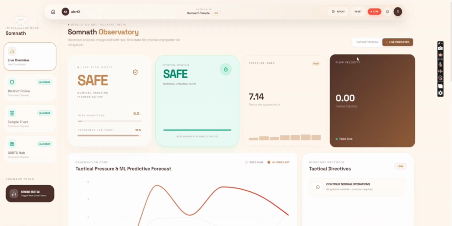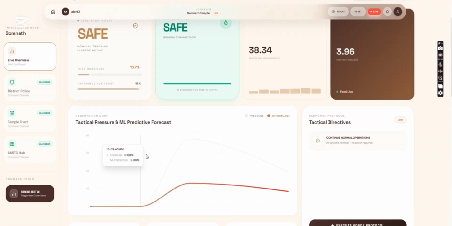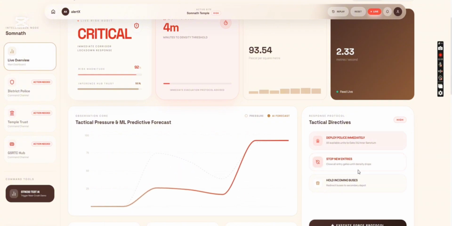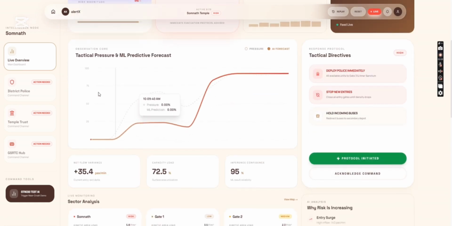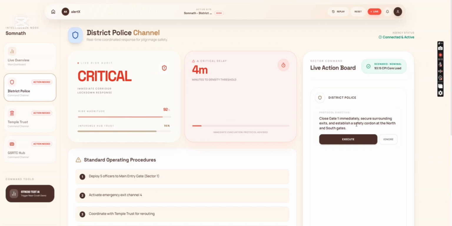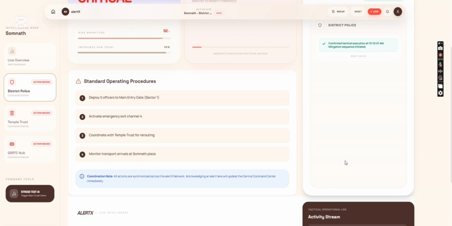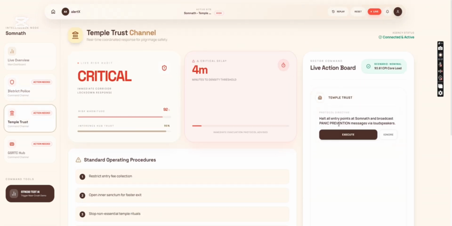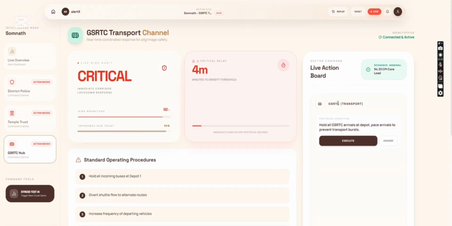Now this is another feature called stress test analysis. If you click it, after 2 seconds you can see the status change to critical and tactical directives are given. Now if you click on execute force protocol, all 3 parties will be alerted on what protocols they have to follow. If you go to police, they will be given instructions to immediately implement the following things. They can accept it, and it will be mentioned in the logs, so you can know that they have acknowledged this information. This is a shared dashboard, so everyone is able to see what's happening. This is mainly to maintain transparency and coordination among the teams.